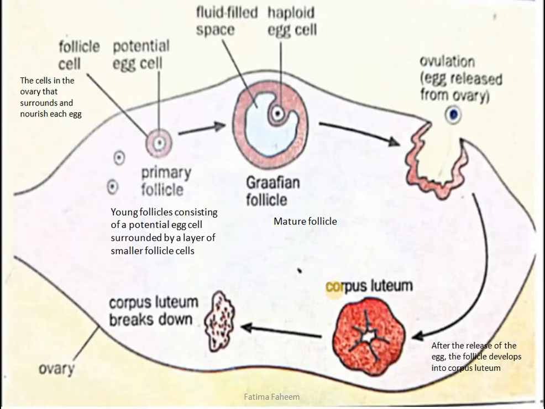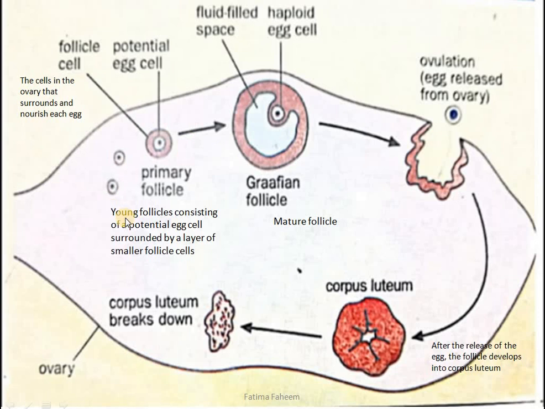Here in this diagram, you are being shown what is happening inside the ovary. So this is the part of the ovary where you can see there are follicle cells. These are the cells in the ovary that surround and nourish the eggs. On the other hand, a primary follicle is a follicle which consists of the potential egg cells surrounded by a layer of smaller follicle cells.